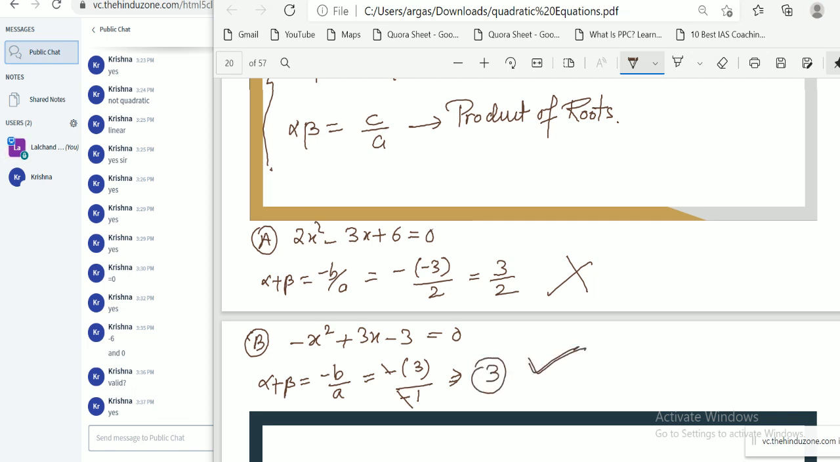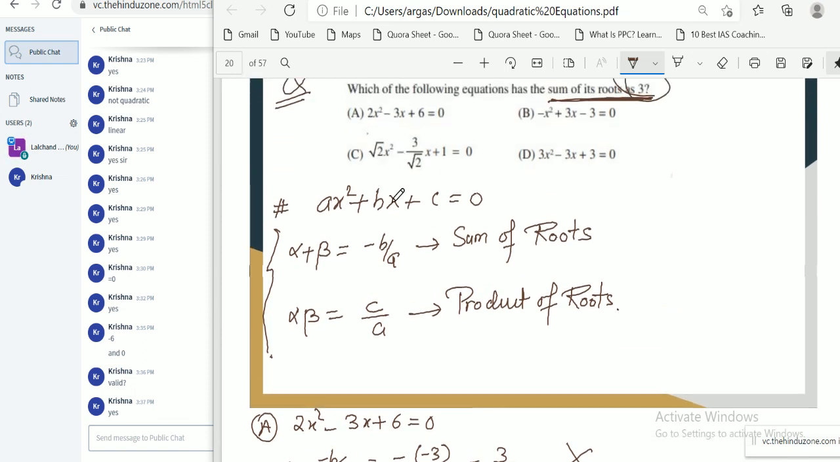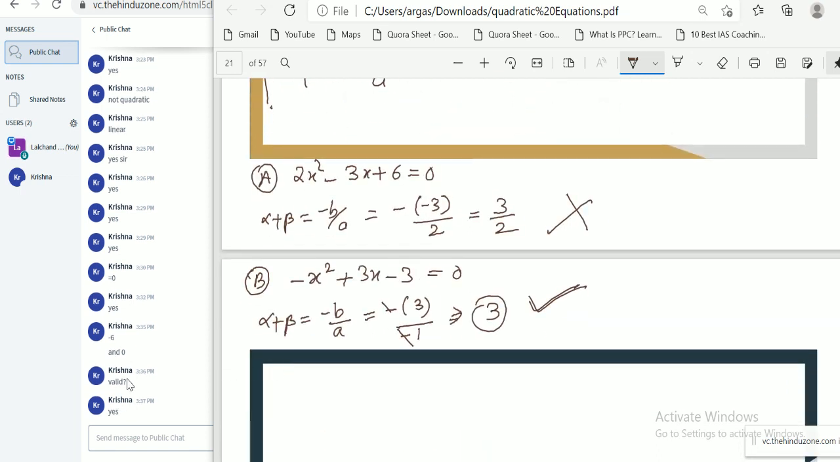Can you check for options C and D too, whether C or D has sum of roots 3 or not? Can you verify for C and D in a similar way?